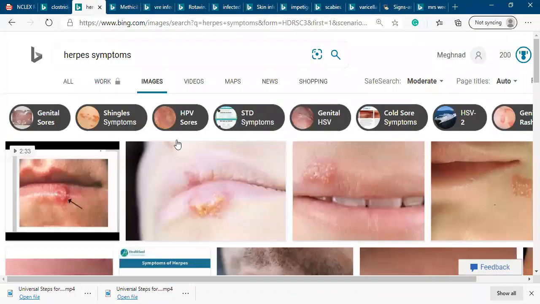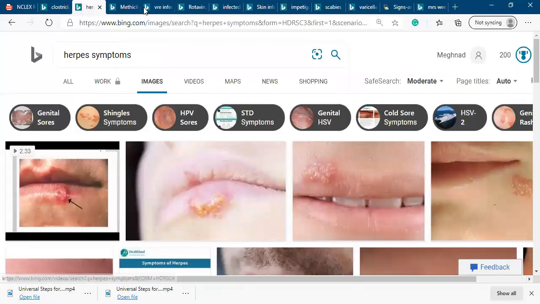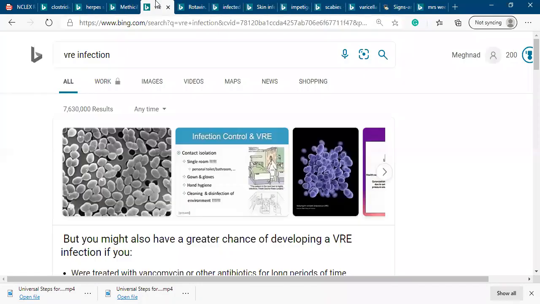Here, herpes simplex virus, type 1 and type 2. Type 1 causes the cutaneous skin infection, and type 2 causes the genital infection. Another one is MRSA, methicillin resistant Staphylococcus aureus, a contact precaution we need.